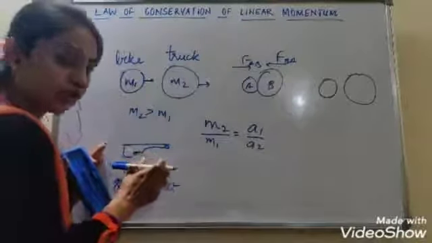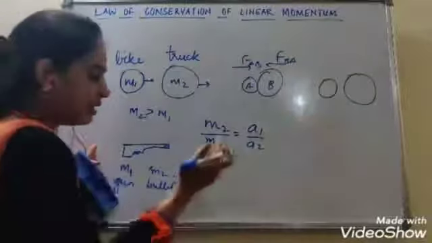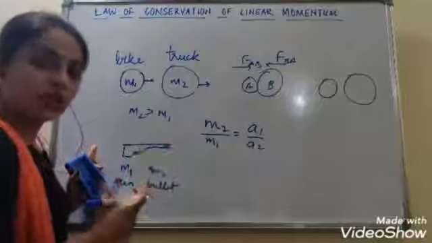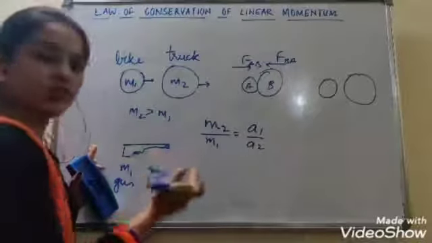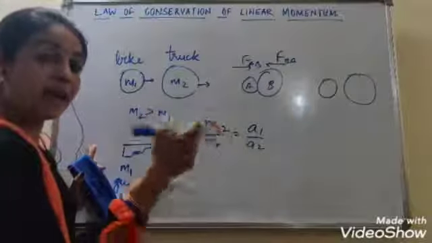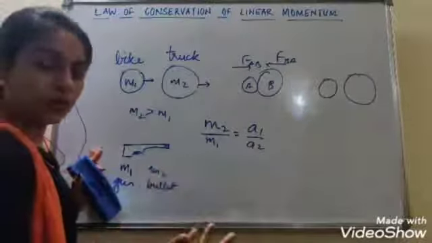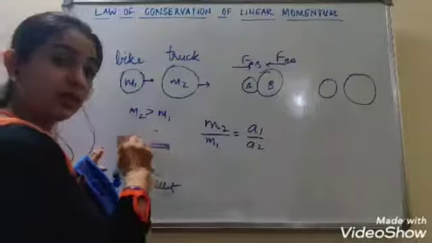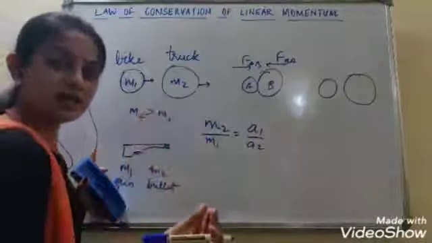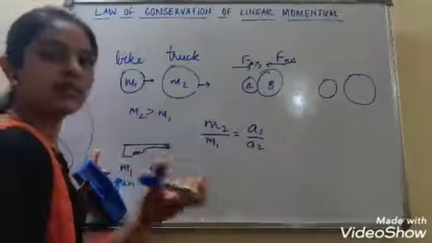But when the bullet is fired, the bullet goes away with very high velocity and the gun recoils back with a lesser velocity. Why is that so? Because the force exerted by the gun on the bullet and by the bullet on the gun is the same, according to Newton's third law of motion. But the bullet goes with a higher velocity because its mass is less, so its acceleration is more, and the gun is very heavy.